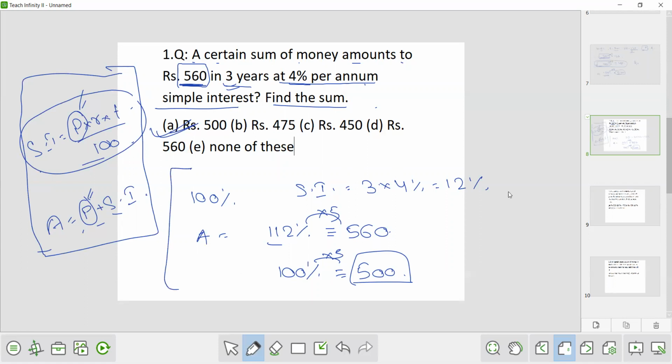Here you can directly say, if you know this concept that principal is always 100%, simple interest for 1 year is 4%, for 3 years is 12%, the amount becomes 112%. The value of 112% is given as 560. So what is 100%? Because principal is always taken as 100%. I have repeated this sentence at least 10 times in these 10 to 12 minutes. So remember, this is a very important sentence.